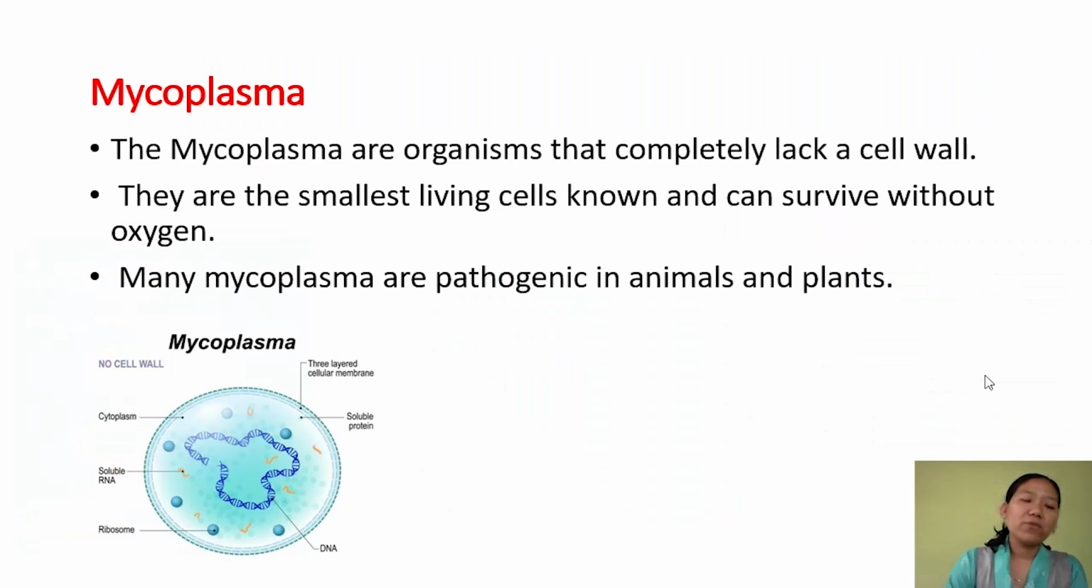Next, we have another group of bacteria that lack a cell wall, which we call mycoplasma. Mycoplasma are considered to be the smallest living cells known, and they can survive without oxygen. They are known to cause disease in plants and animals. Earlier they were called PPLO, pleuropneumonia-like organisms.